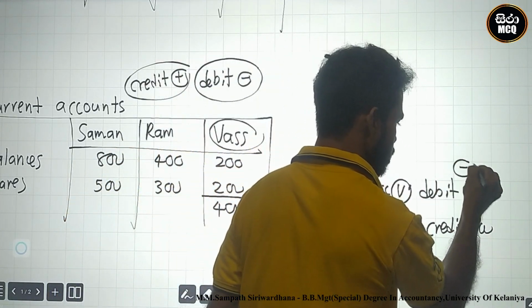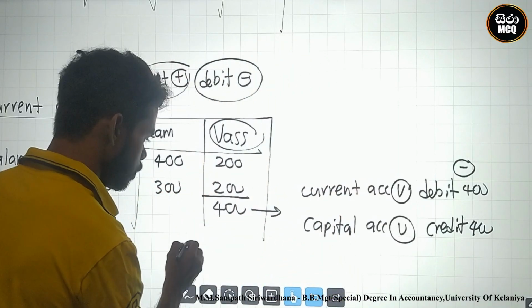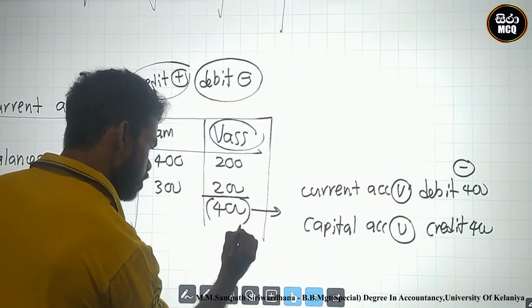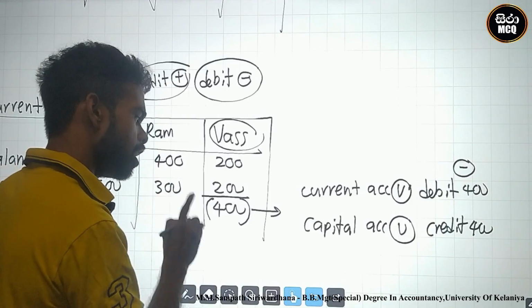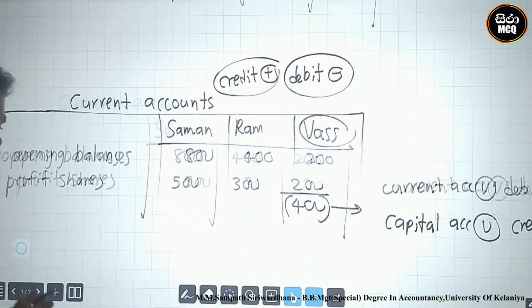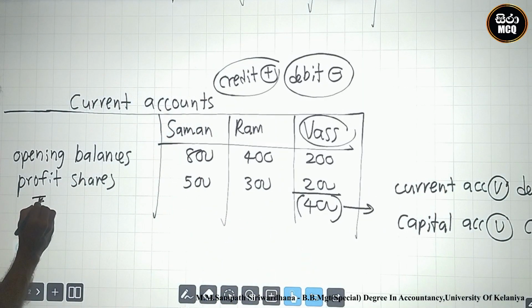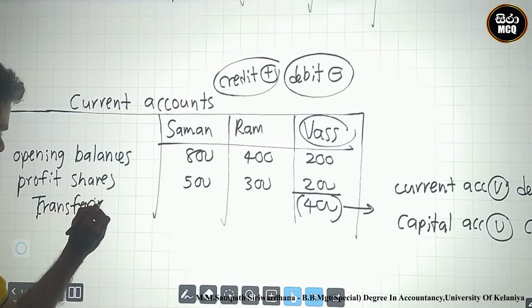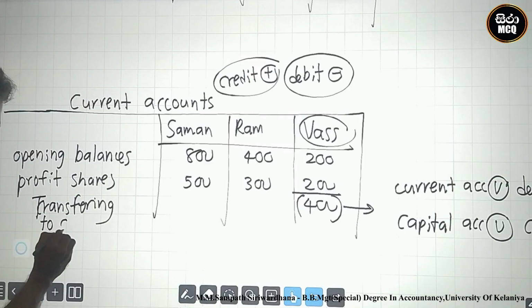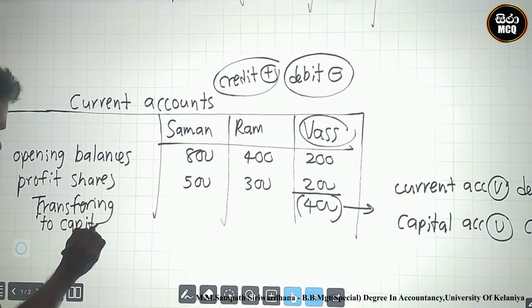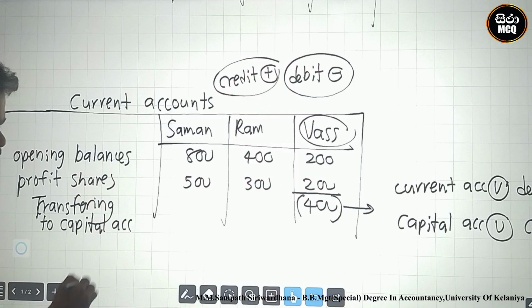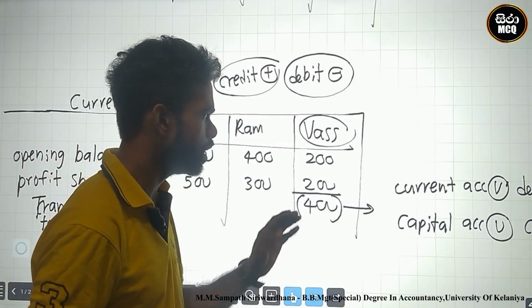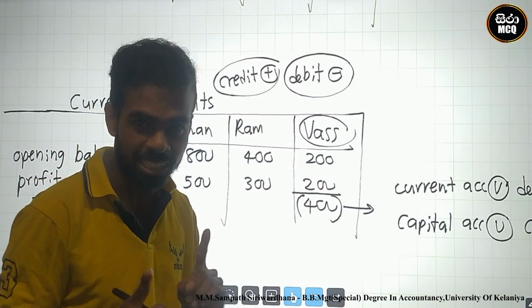You must minus this from current account. Therefore, I minus this 400 and transfer where? I transfer to capital account. Okay, this is the transferring to capital account. Why? You must deduct from current account.